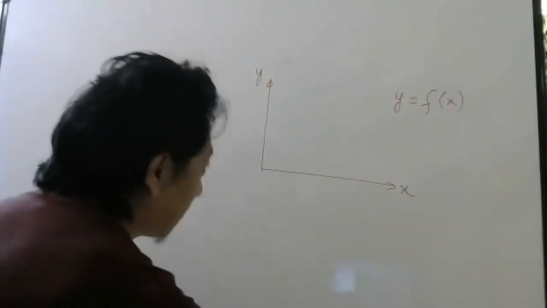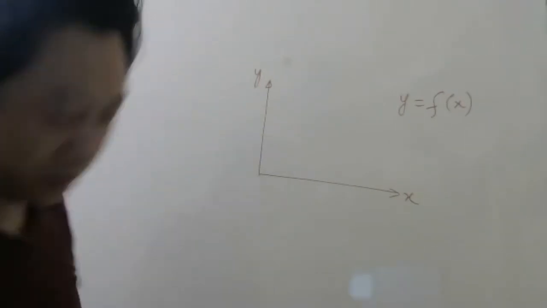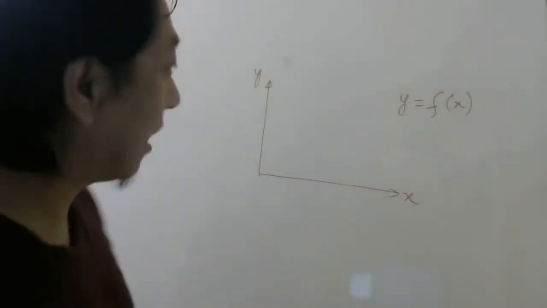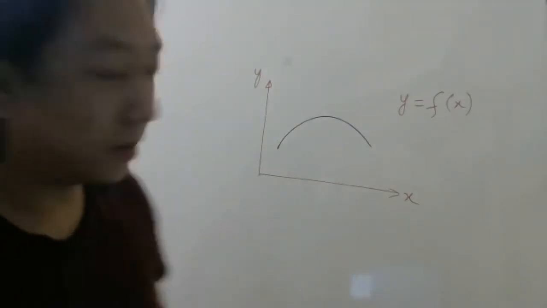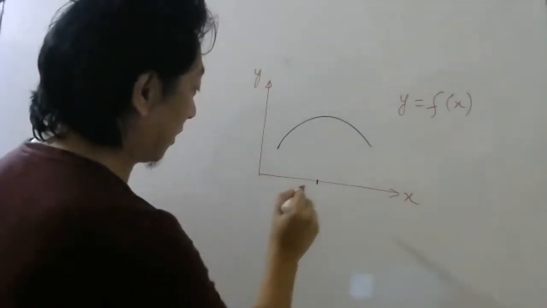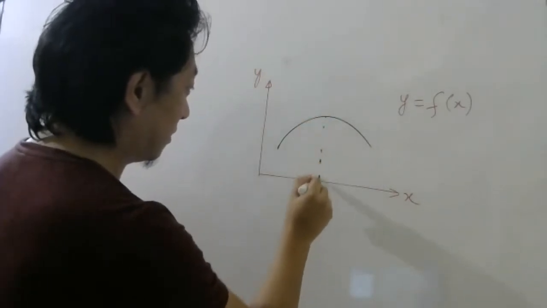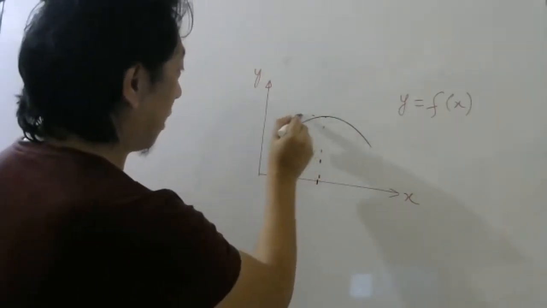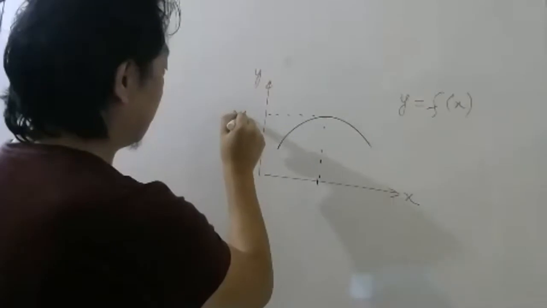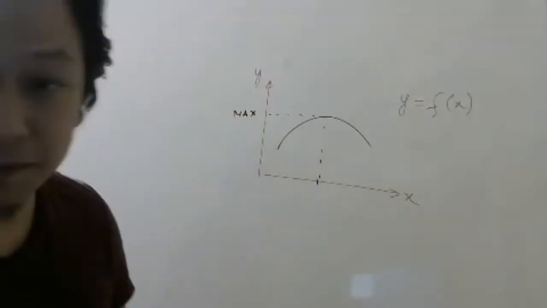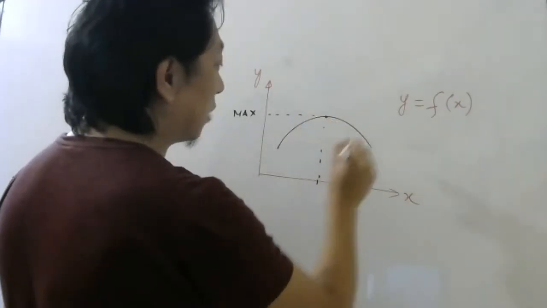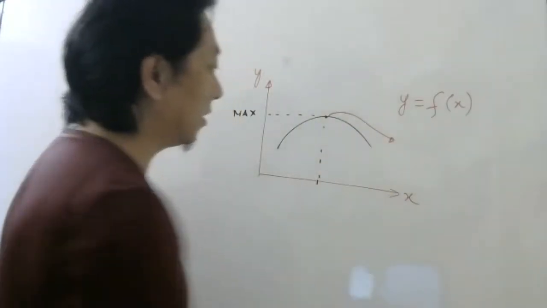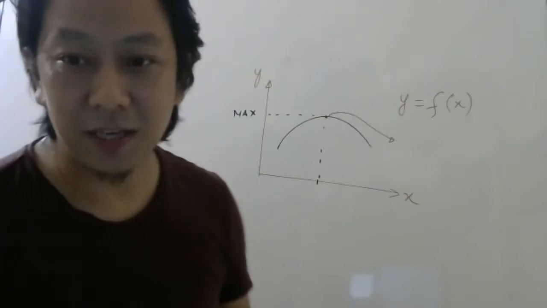Suppose the graph looks like this, then at this value of x you can see the value of y is maximum. Correct? It is maximum. So at this point, what is the slope?